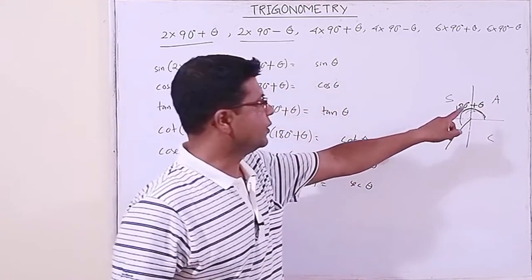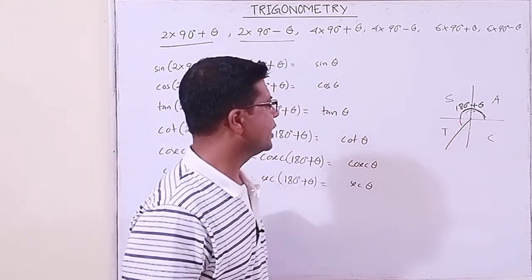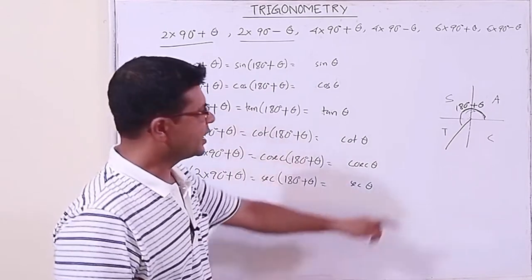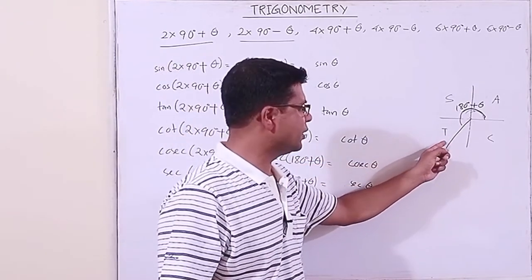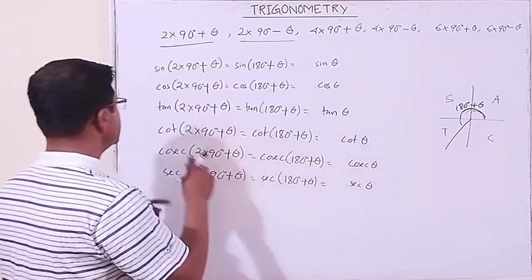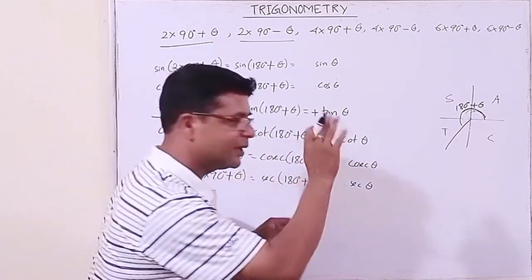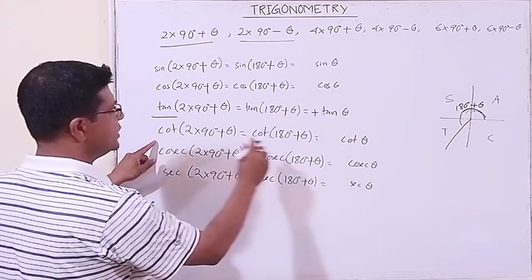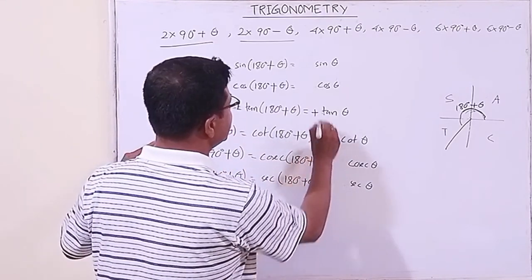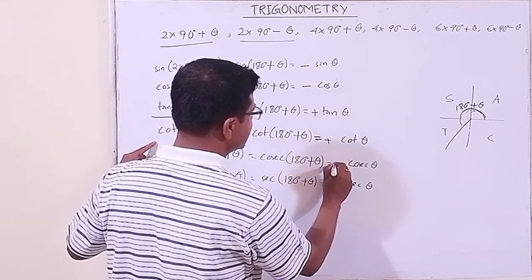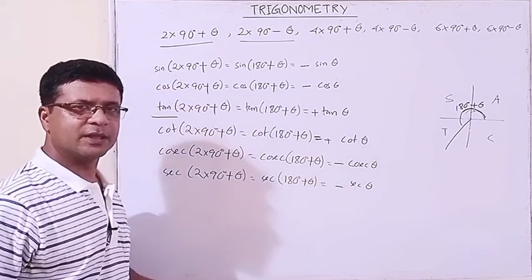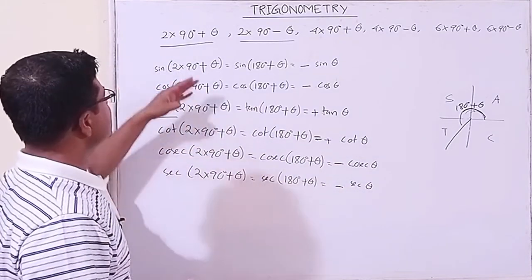So where will the angle lie? The angle will lie in the third quadrant. In the third quadrant, which trigonometric ratio is positive? Only tan and its reciprocal. So tan is positive and its reciprocal, cot, is positive. Others are negative. Very simple thing. Is it okay?